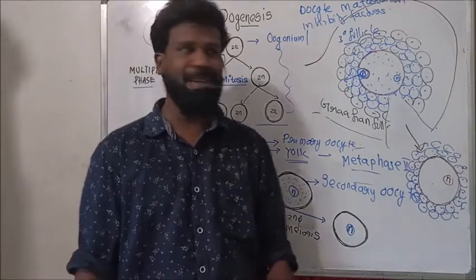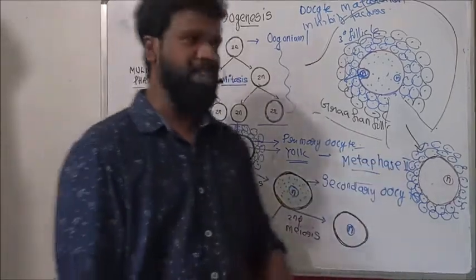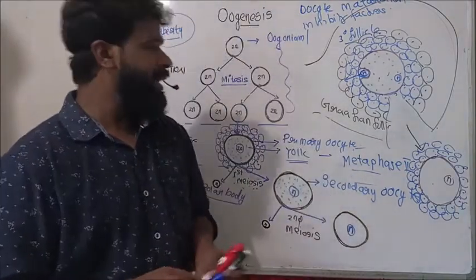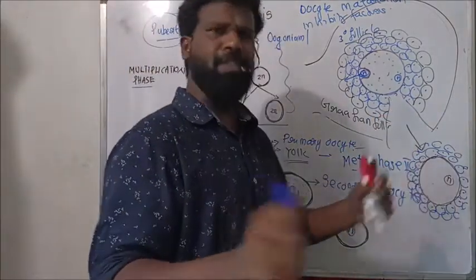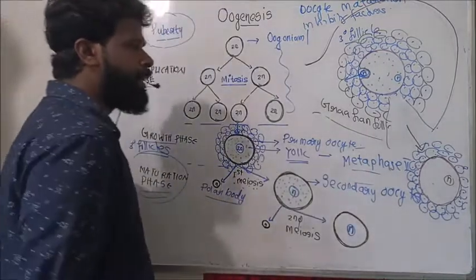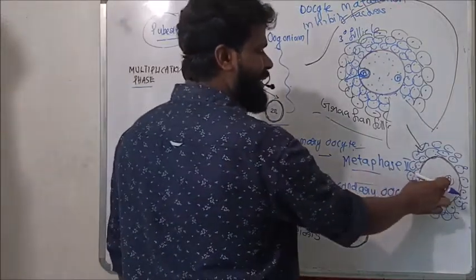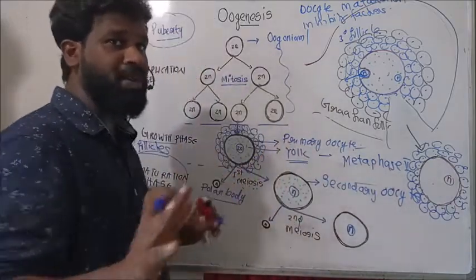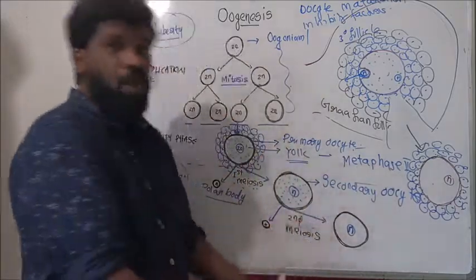We will discuss later this release of the ovum, or secondary oocyte, from the ovary, which is ovulation. Anyway, this secondary oocyte is released to the fallopian tube. Now the fallopian tube contains a secondary oocyte in metaphase 2. That means the meiosis is not completed, or oogenesis is not completed.